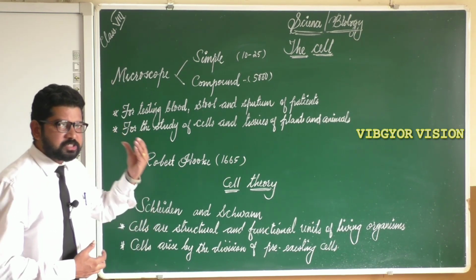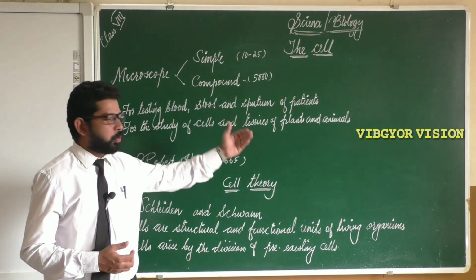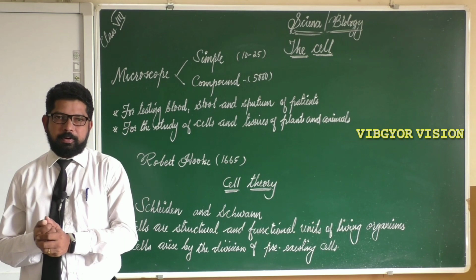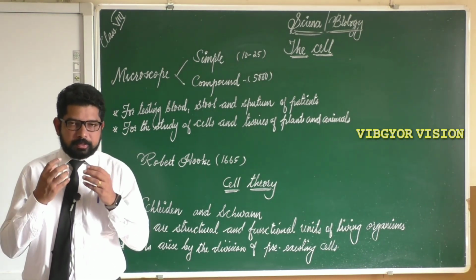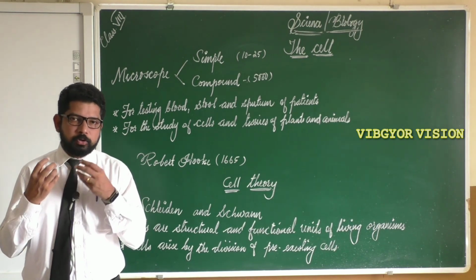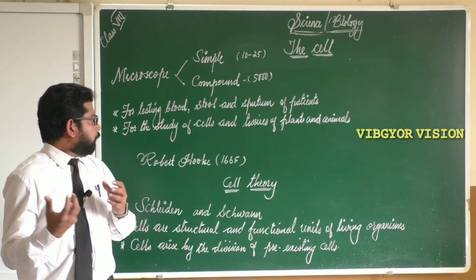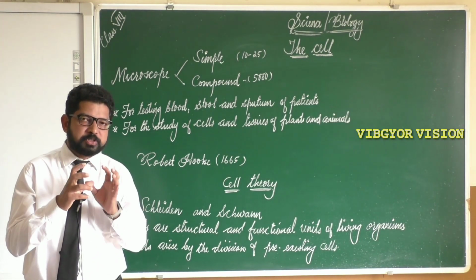So we can use this compound microscope for testing blood, stool and sputum of patients. If you are going to a blood testing lab, there will be laboratories near the hospitals, and sometimes the doctor may advise you to test your blood or stool or sputum. So how will the technicians observe it?